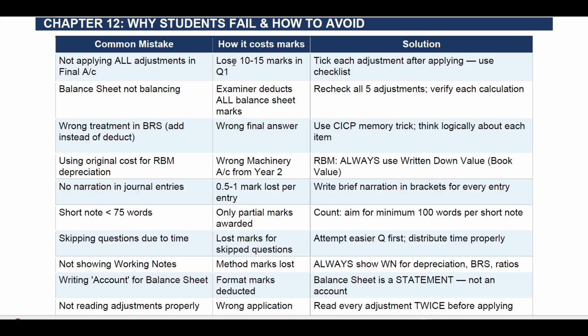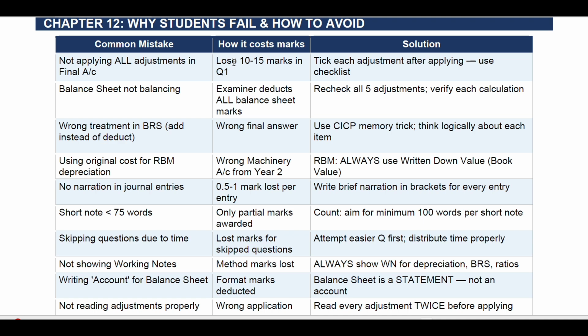Using original cost for RBM depreciation gives a wrong machinery account for year 2. RBM always uses written down value, book value. No narration in journal entries loses 0.5 or 1 mark per entry. Write a brief narration in brackets for every entry.